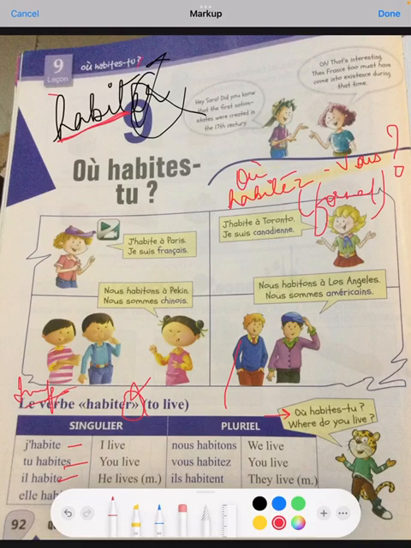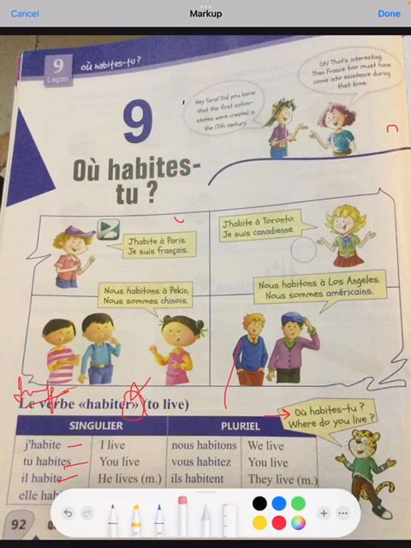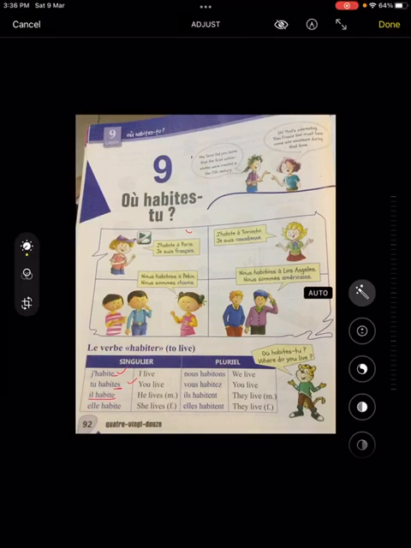Now we add E, ES, E, ONS, EZ and ENT to this radical to conjugate ER category verbs. So this is how we do it. Now let's read it here. J'habite, tu habites, il habite, elle habite, nous habitons, vous habitez, ils habitent, elles habitent.